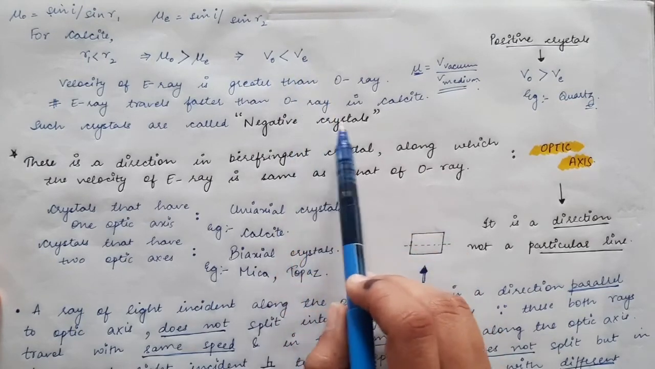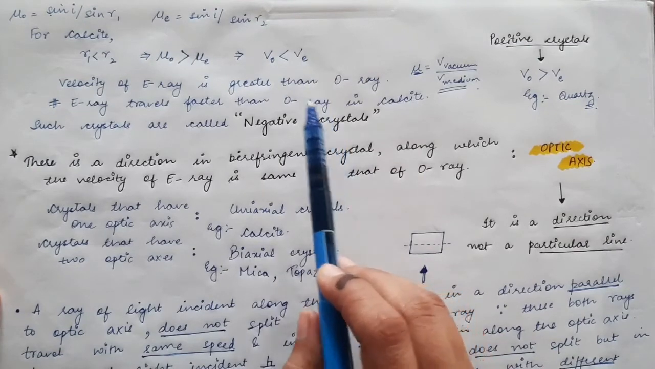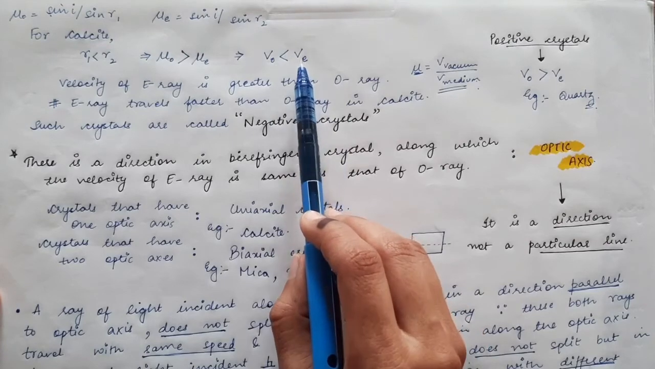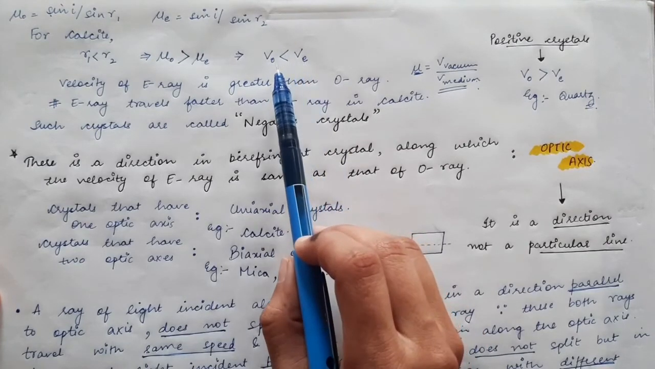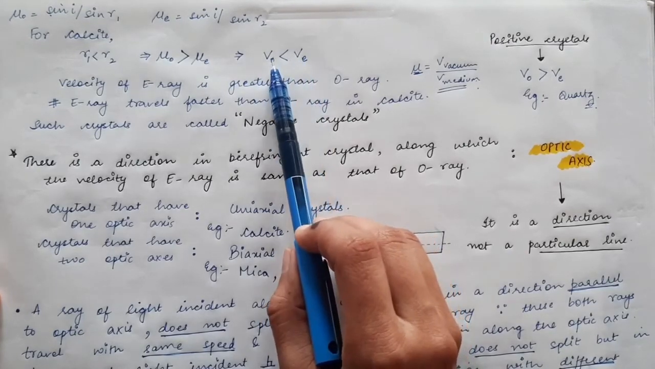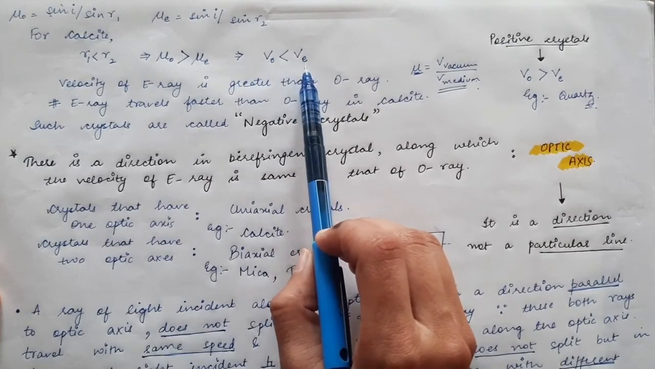But in these negative crystals, there is a direction such that both the E ray and O ray travel with the same velocity. So only in that direction are these two velocities the same. Other than that direction inside the crystal, these velocities are different, such that the O ray always travels with a lesser speed than that of the E ray.